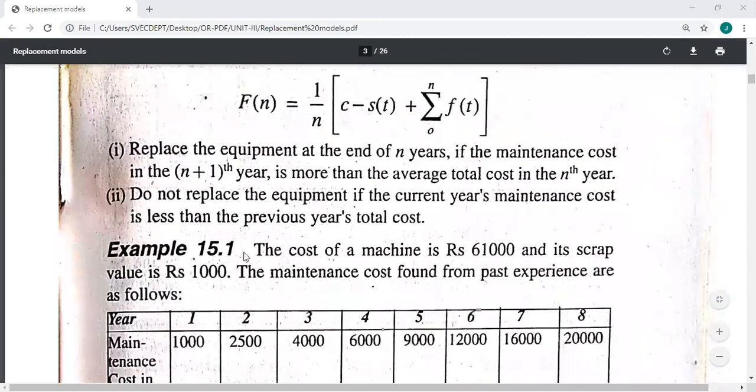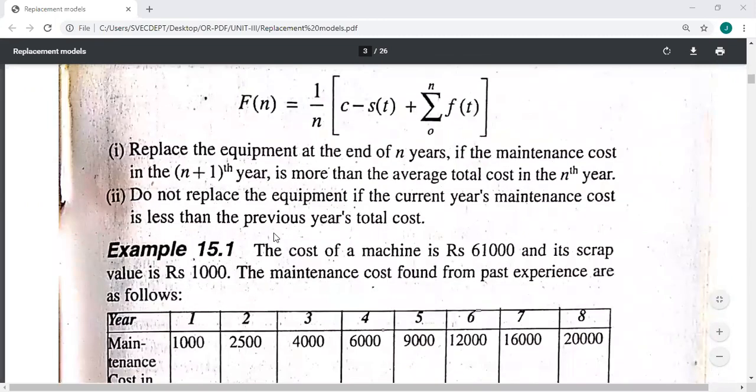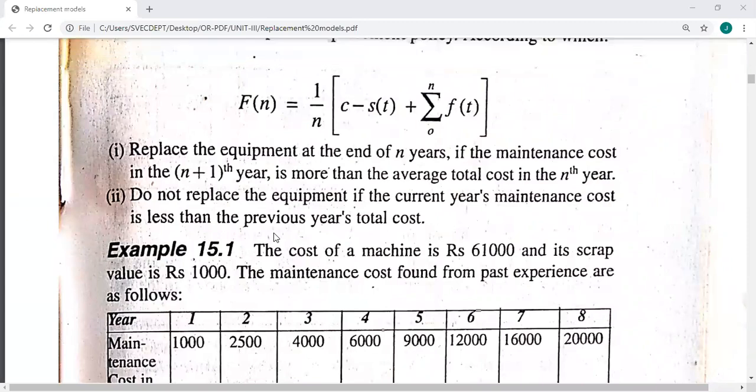Based on this, these are very simple, and here also we'll have only three types. Type 1 is an individual replacement policy when money value is constant. Number 2 is an individual replacement policy when money value is variable. The cost of money changes from time to time.